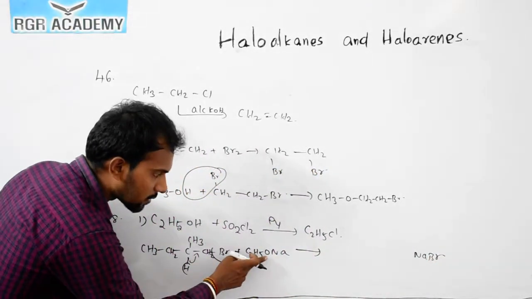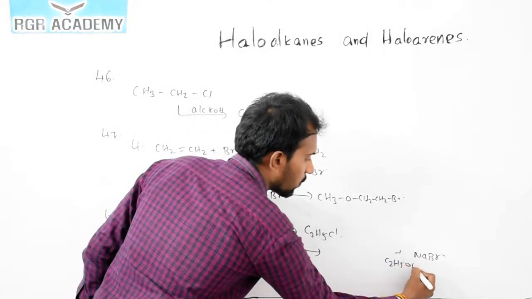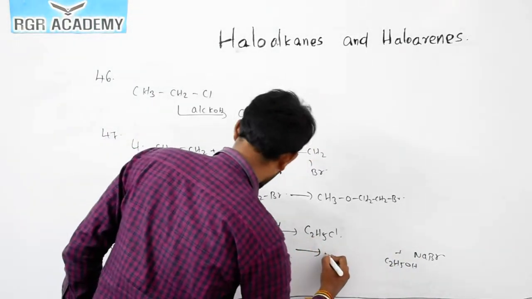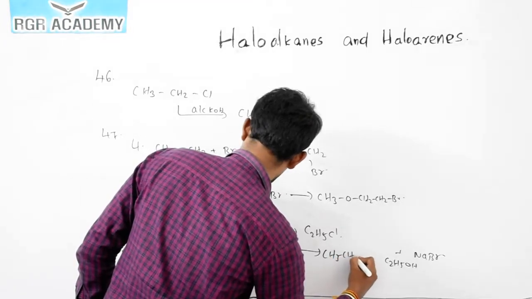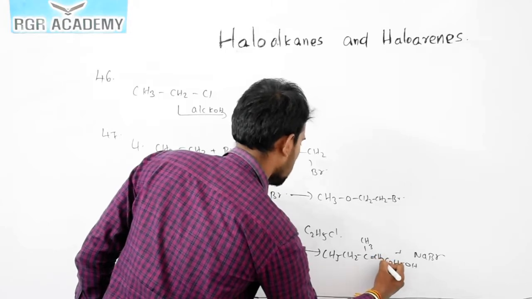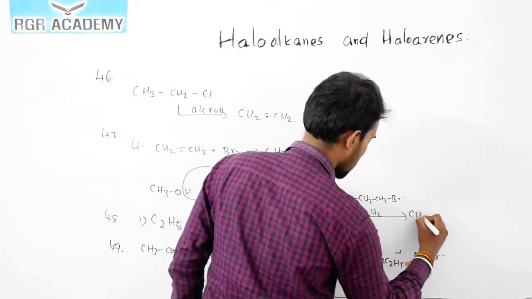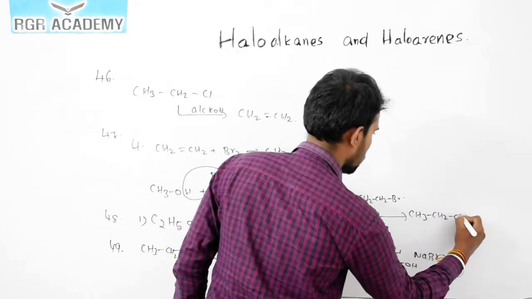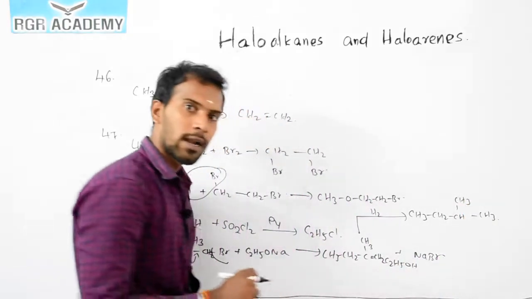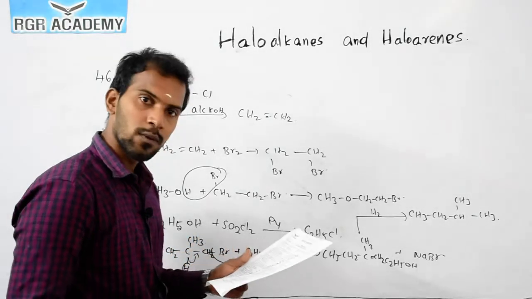This H plus combined with this C2H5O minus converts into C2H5OH. Now, what are the remaining products? Here it is CH3CH2C(CH3)=CH2. When it reacts with the addition of hydrogen, it forms CH3CH2CH(CH3)CH3, which is called 2-methylbutane, right? So option 1 is the correct answer.